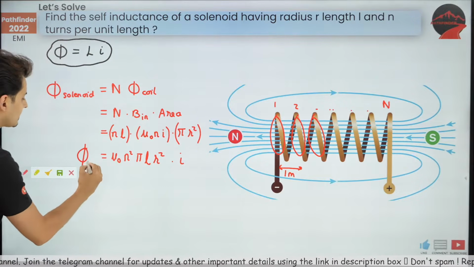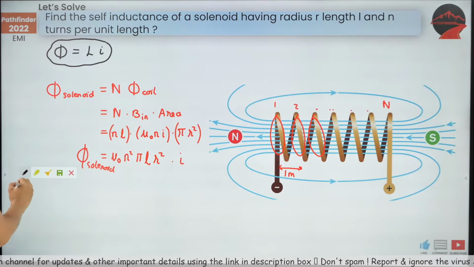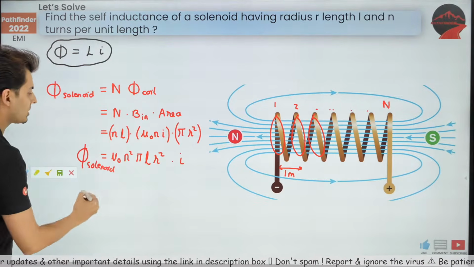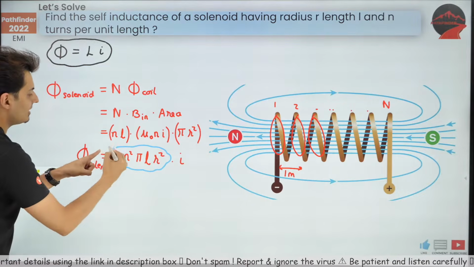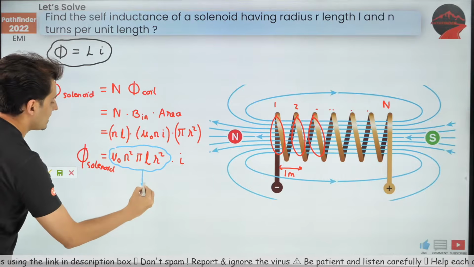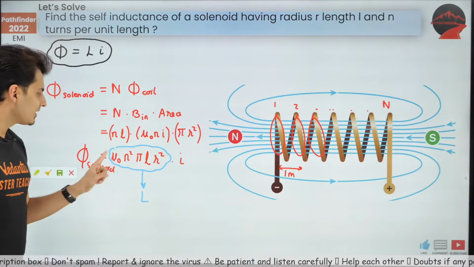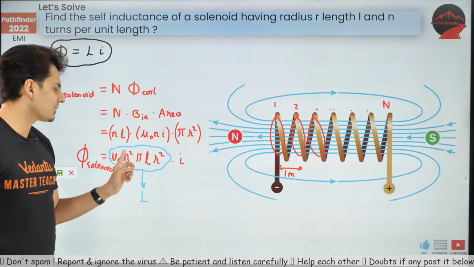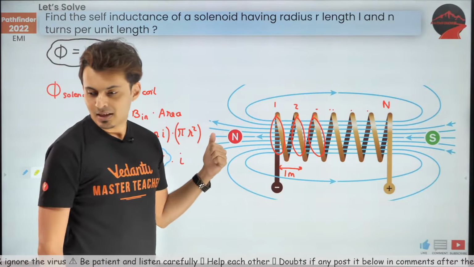Don't you see the flux in that solenoid is directly proportional to the current, and this entire thing is that constant of proportionality, which itself will be L. So the inductance of a solenoid is mu naught pi n square r square L. That's the answer. Everybody understanding it?